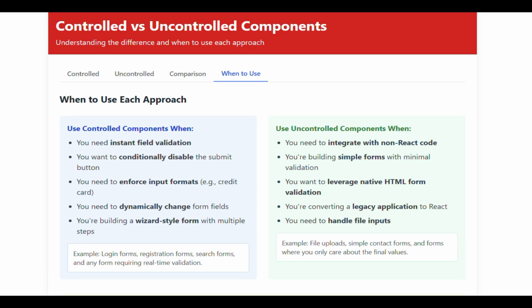Use uncontrolled components when you need to integrate with non-React code. You're building simple forms with minimal validation. You want to leverage native HTML form validation. You're converting a legacy application to React. You need to handle file inputs. Examples: file uploads, simple contact forms, and forms where you only care about the final values.